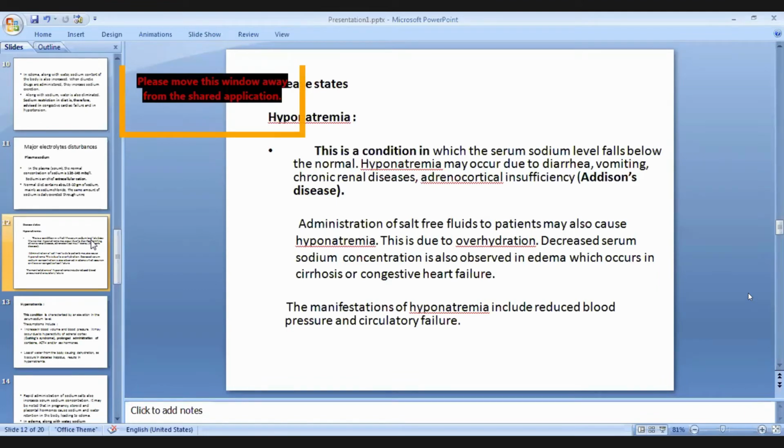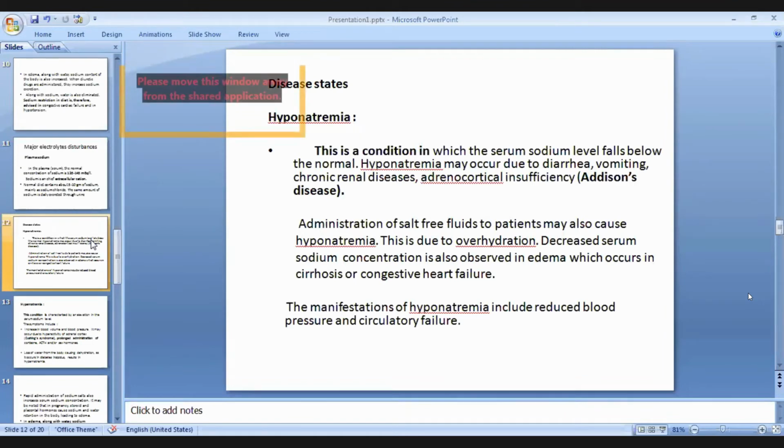Now some of the disease conditions associated with these electrolyte levels. First, we have talked about sodium, and hyponatremia. Hyponatremia is the condition when the sodium level falls below the normal range of 135 to 145 milliequivalent per liter in serum or blood.